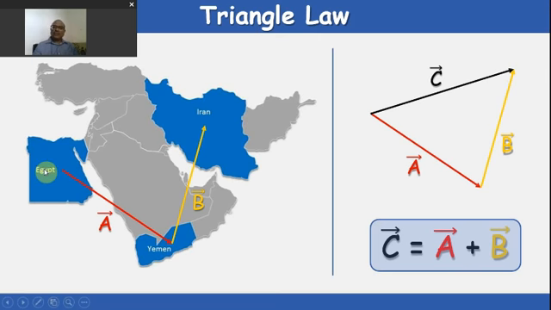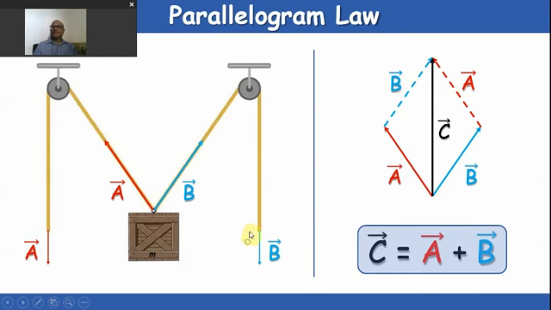If two vectors A and B are working in different directions, the resultant vector will be the sum. If we add the tail of one vector to the head of another vector, then we will get the result C vector. So C vector is equal to A vector plus B vector, like this.